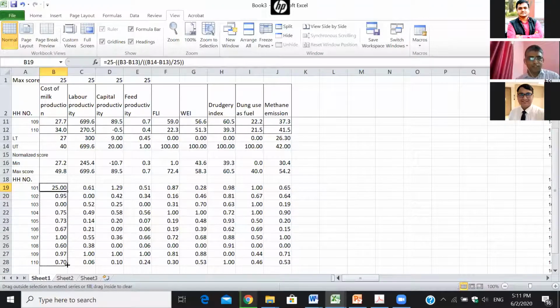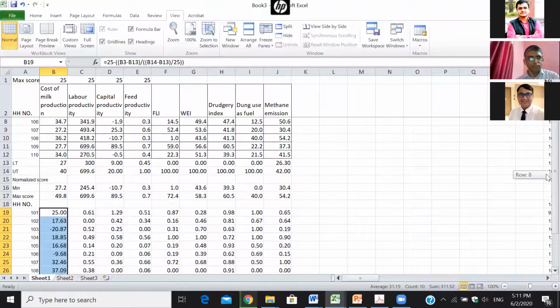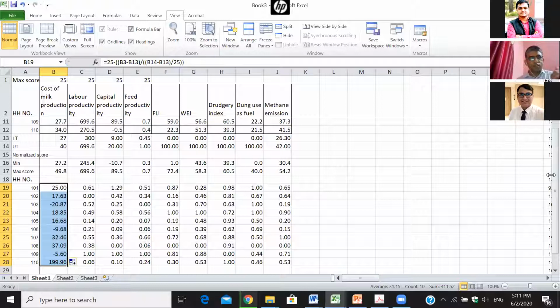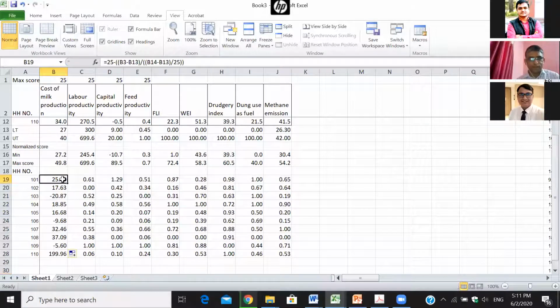And if it is more than 40, it will go negative, but we have to restrict it to 0. I will do that later. You restrict negative values to 0, and if it is more than 25, you restrict it to 25, the maximum score.